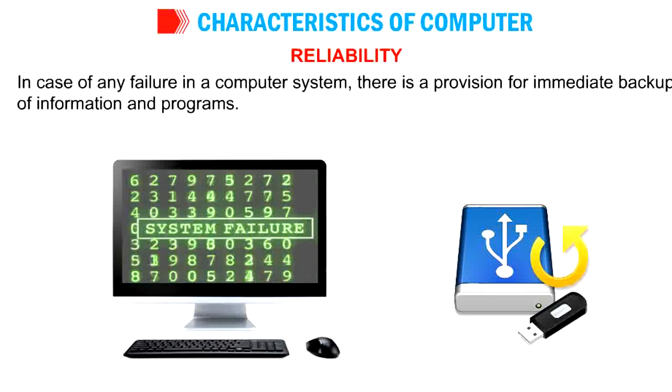But once the human being's memory is lost, then we cannot rely on that person. We will call that person Gajni. Always we forget, we can't trust him. But computer is reliable.